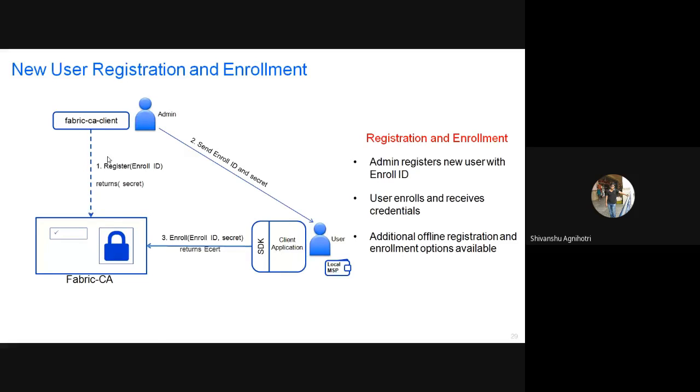So first you create an admin, and then you can communicate with the Fabric certification authority to verify some users, and then the user will also be given some ID and login details to use that application. Basically that is the external part, not communicating with any Fabric network.